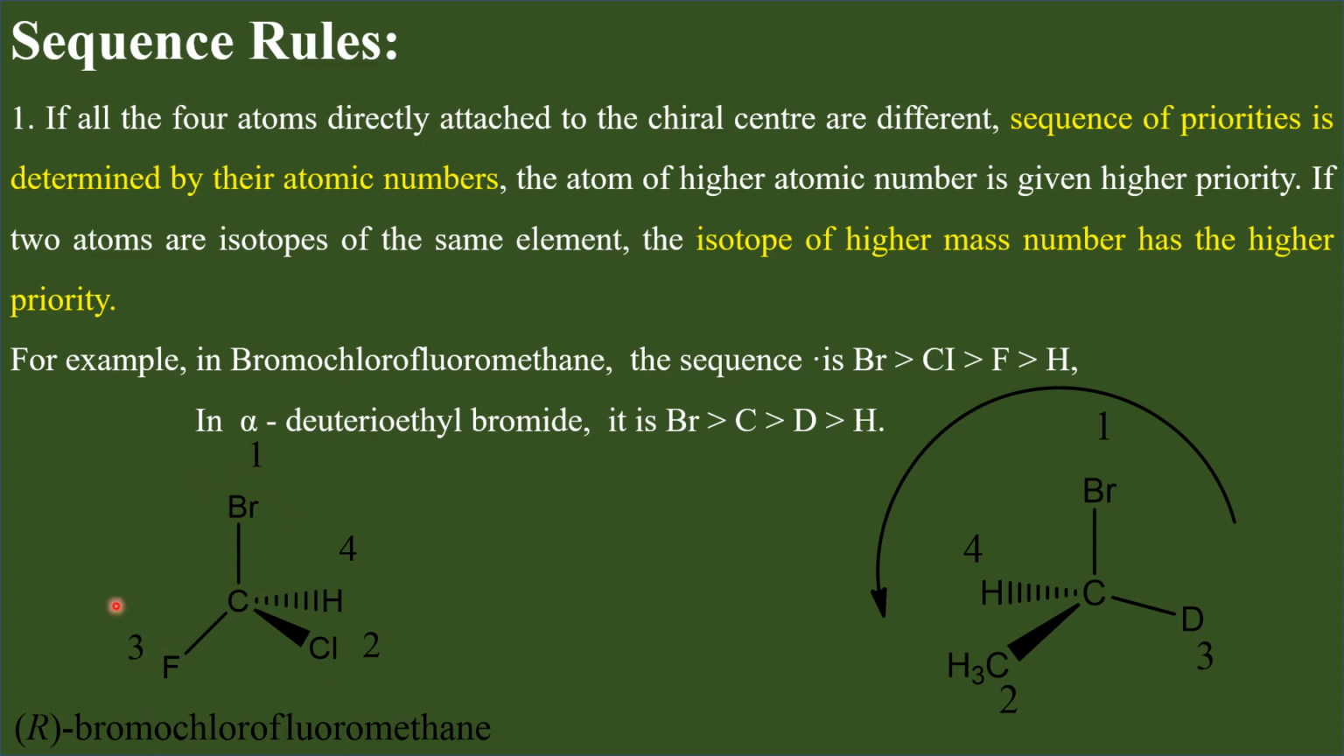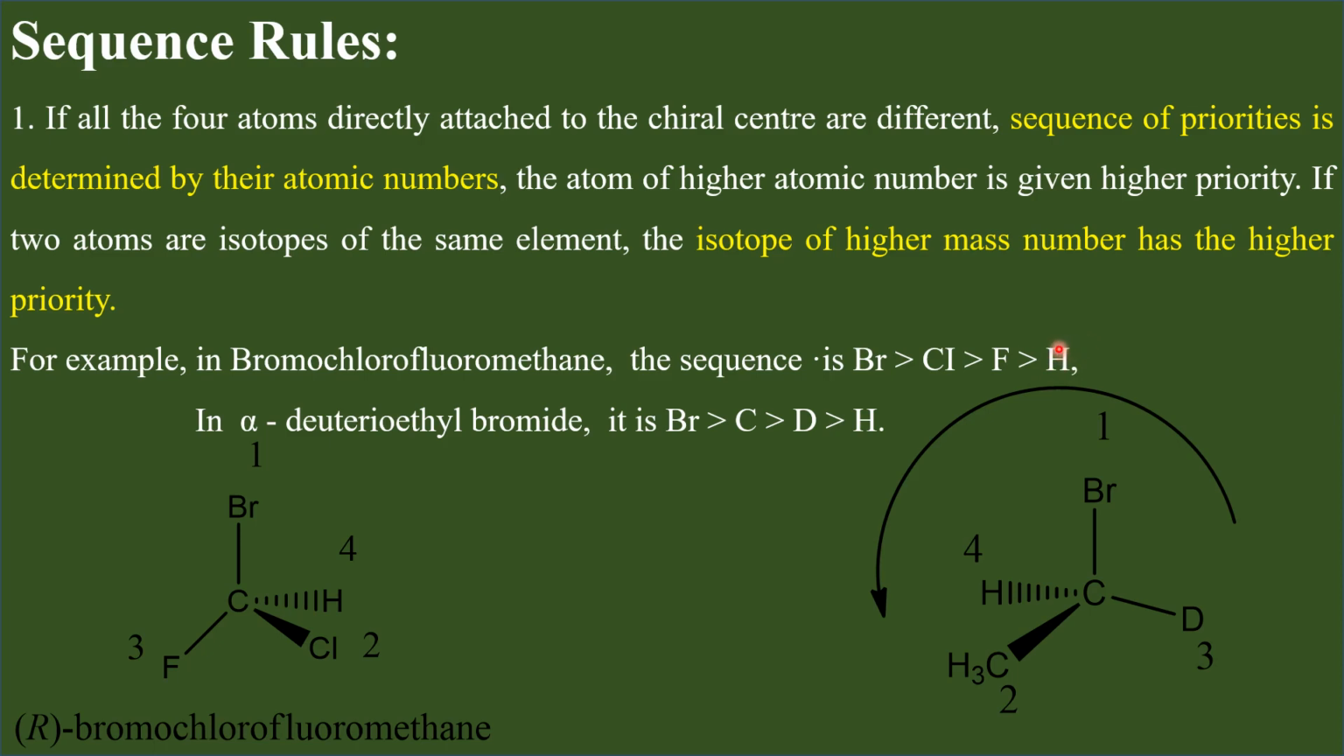So in the case of bromochlorofluoromethane, the sequence of priority of these four groups is bromine with the highest priority. Next to that we have chlorine, and then fluorine, and finally we have the least priority group, hydrogen.